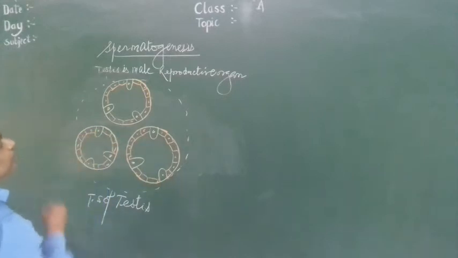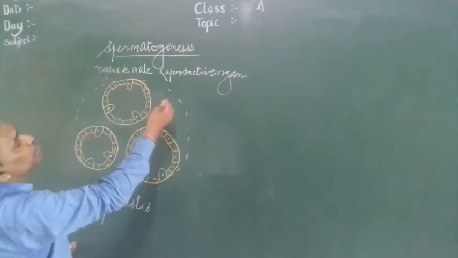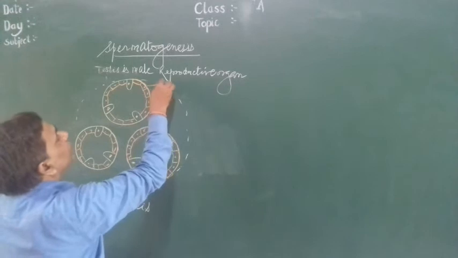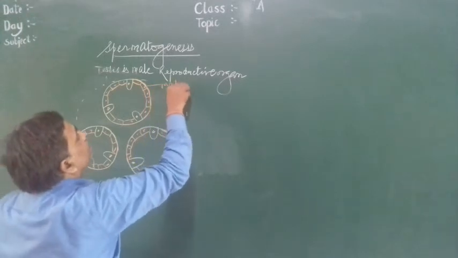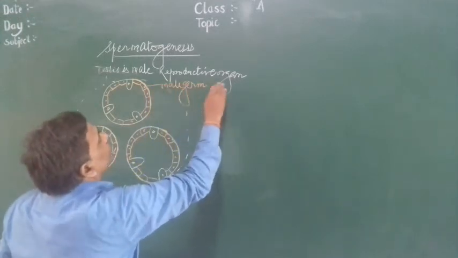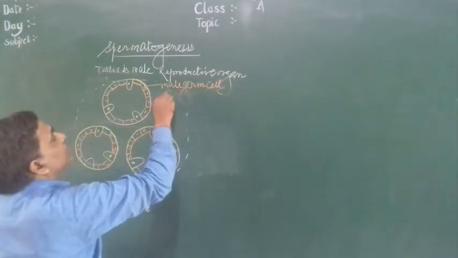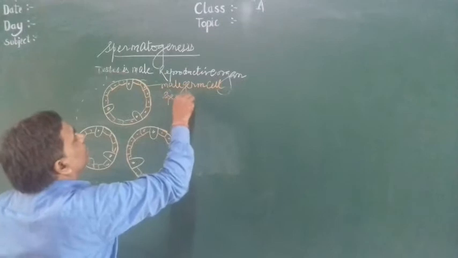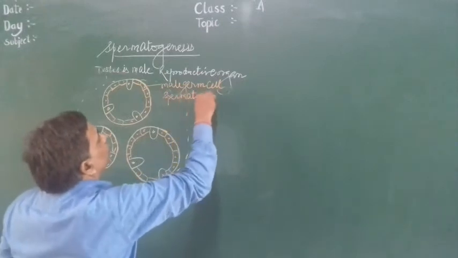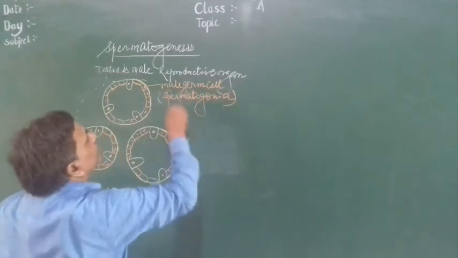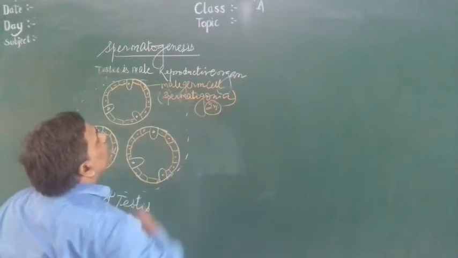These are called spermatogonium. Now this male germ cell, or you can say spermatogonia, is 2n diploid.